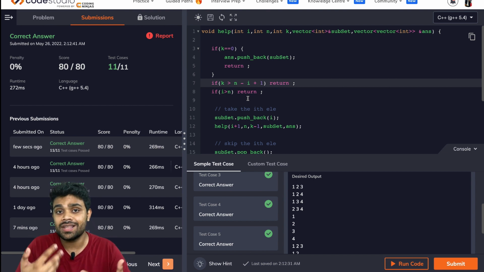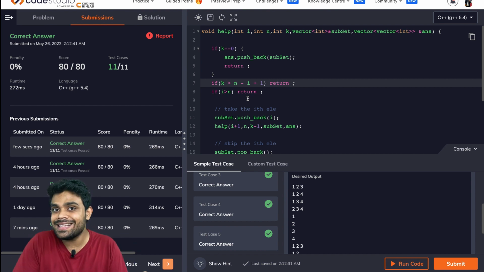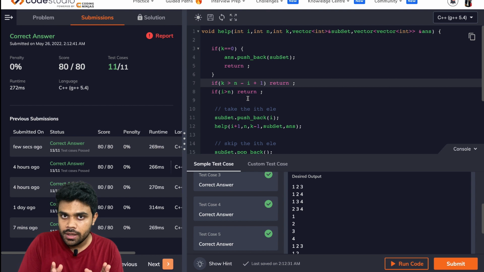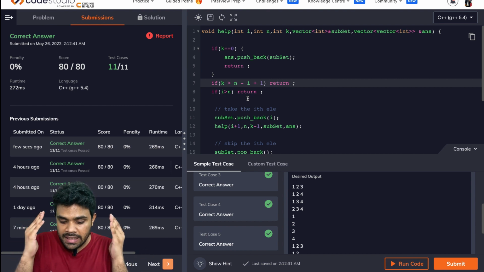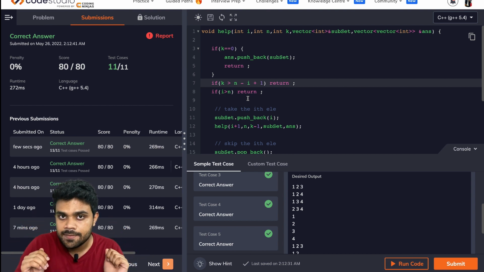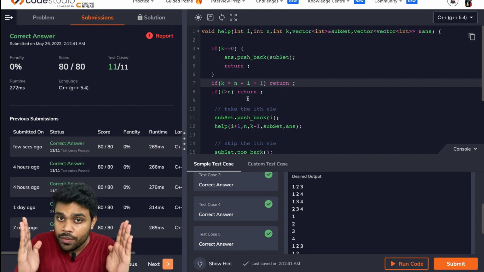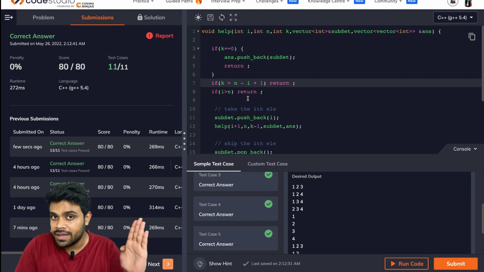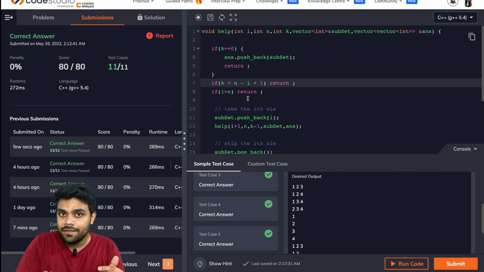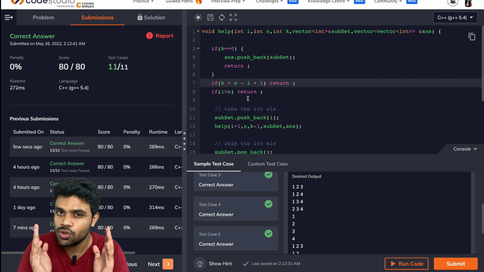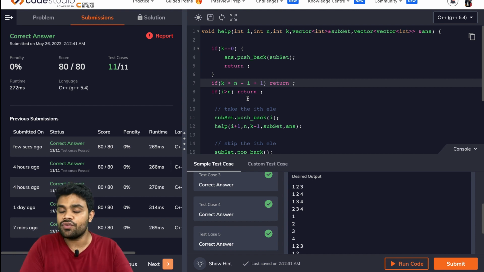If you just think peacefully, these improvements are very easy to do, right? These are very basic things. First of all, what did we do in this lecture? We basically tried to generate all the possible subsets. Now we don't want all the possible subsets, that's why we bounded our solution from the left side and from the right side. We stopped it from going in the direction where the size of the subset is so large, and we stopped it from going in the direction where the size of the subset is so small. That's how we improved it, right?